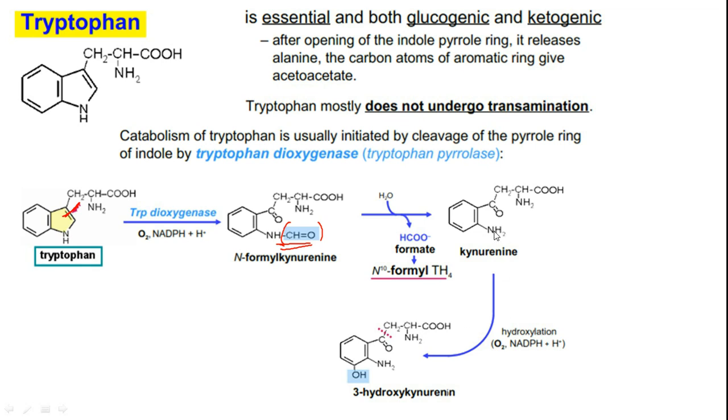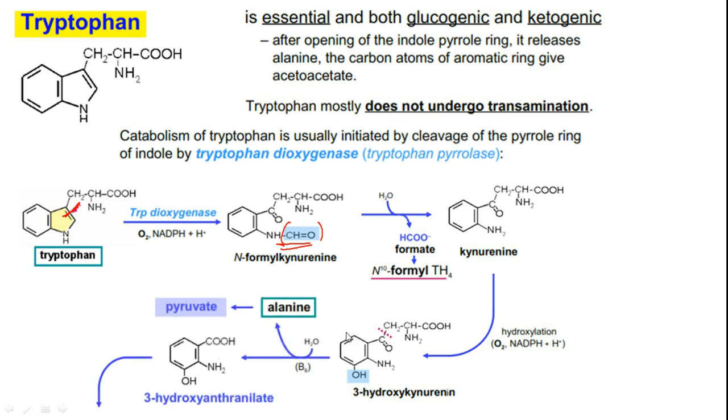Kynurenine is getting oxygenated, meaning hydroxylation happens ortho to nitrogen, to obtain 3-hydroxykynurenine. Then cleavage happens over here, which releases alanine. Alanine can be converted to pyruvate, and pyruvate can be converted to energy producing compounds, either going towards the Krebs cycle or towards gluconeogenesis.